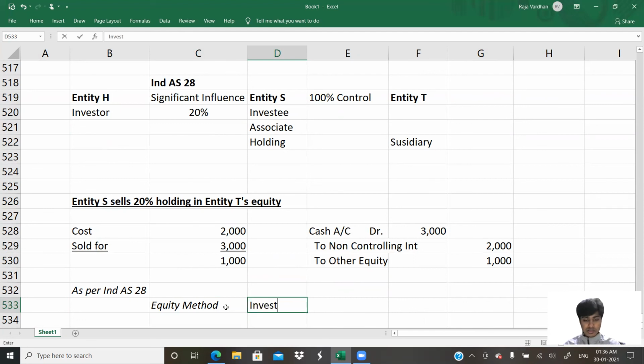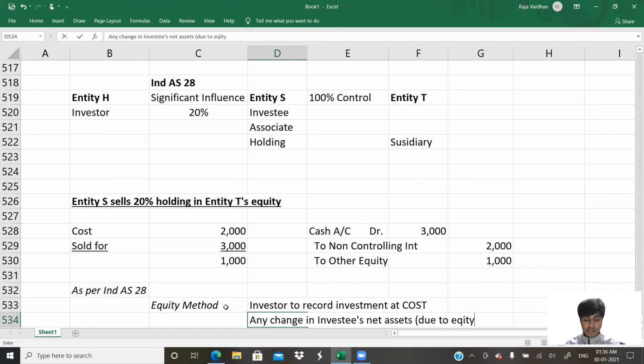Okay, investor to record the investment at cost. Any change in the investee's net assets due to an equity transaction, post acquisition, is to be adjusted. Who is doing that equity transaction?